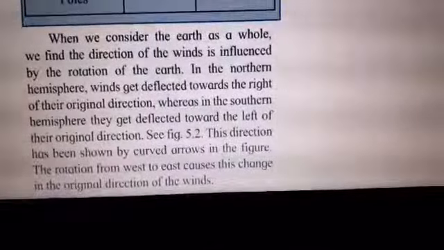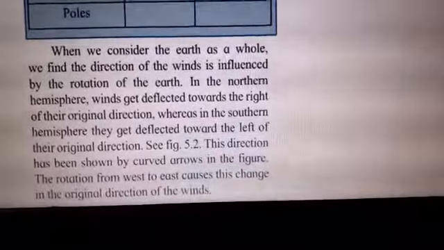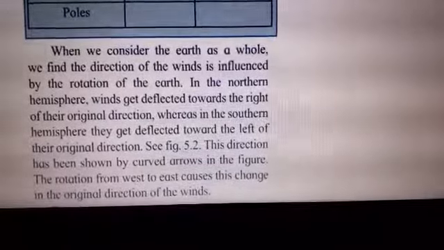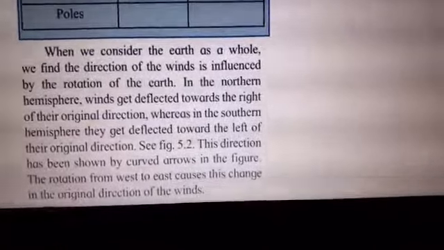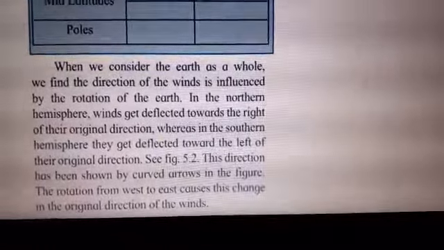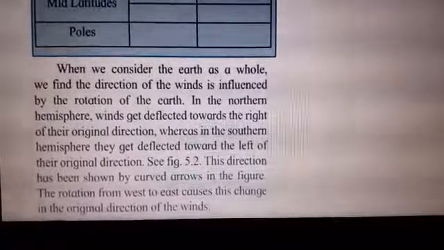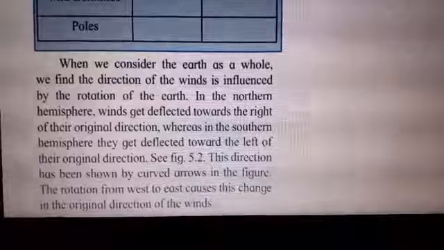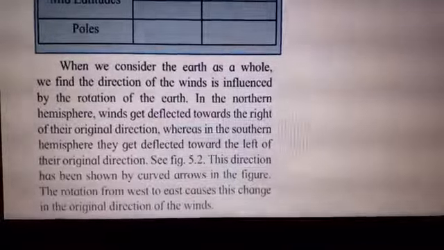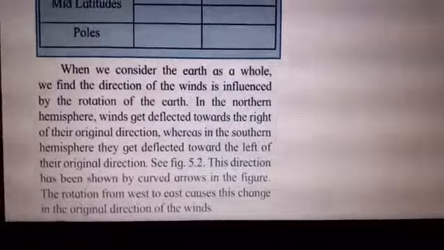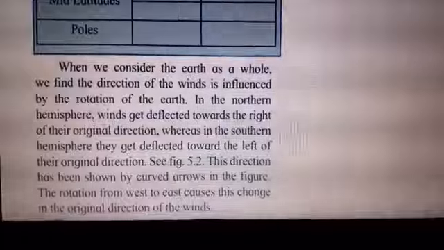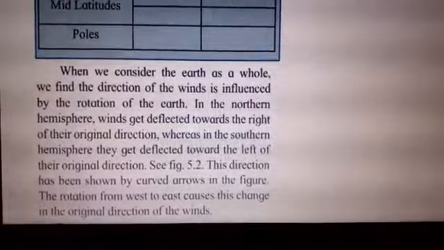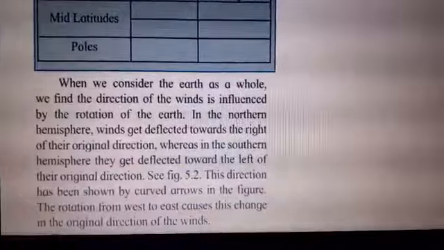So what we have studied today is what wind is, the change in the direction of the winds, and how the air pressure affects the wind. Air pressure and wind go together. If the air pressure is higher, temperature will be low. If temperature is higher, air pressure is low. That is vice versa: air pressure high, temperature low; temperature high, air pressure low. So it is going in the opposite. It is not the same.